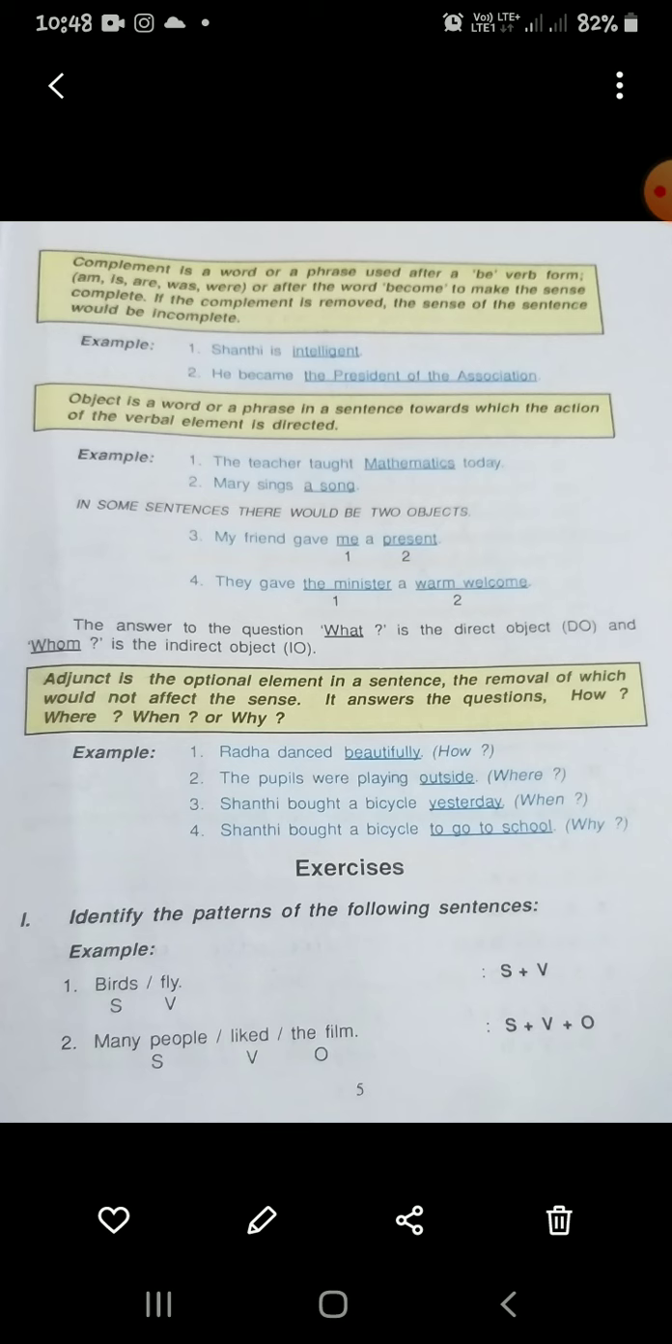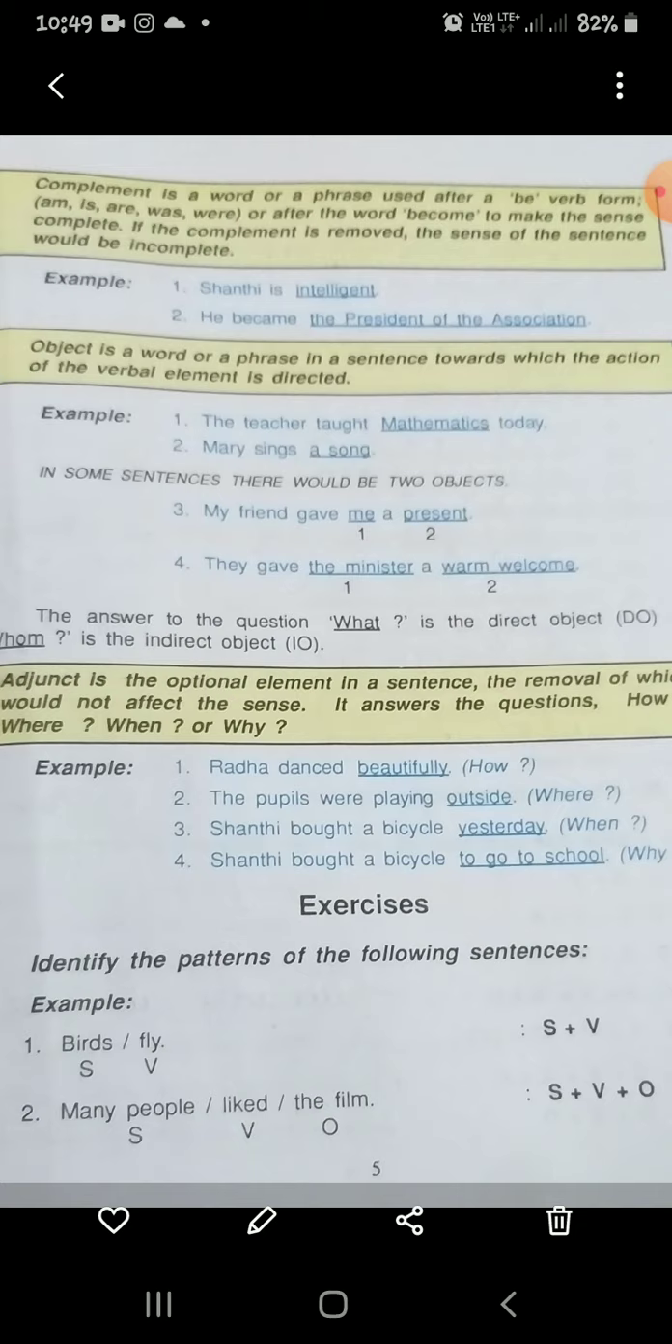So you can see that if we add the complement, the sentence will be complete. In the first sentence, the complement is coming after the be verb, because is is the be verb. So Shanti is intelligent, and intelligent is a complement. In the second one, he became the president of the association. Here you can note that it is coming after the word become. So it is also a complement.